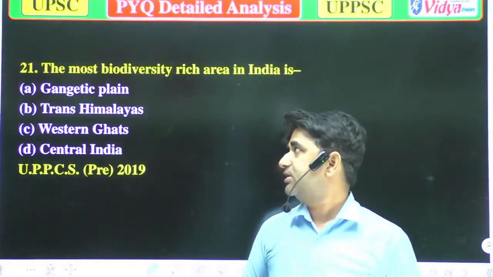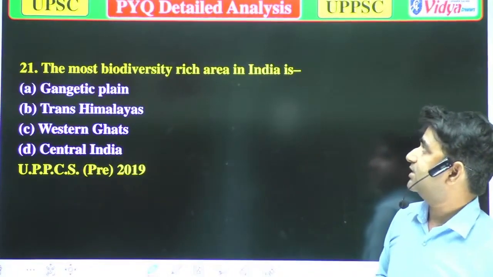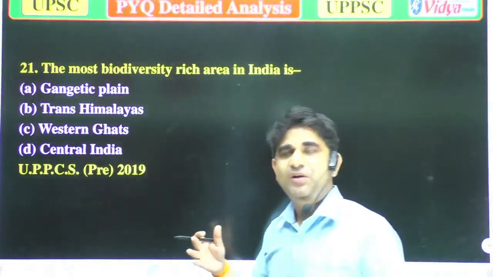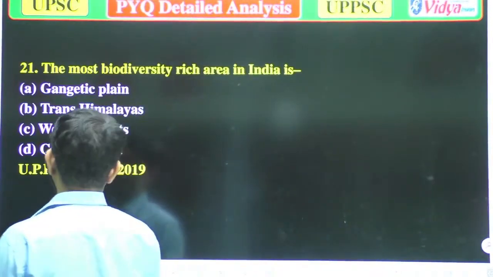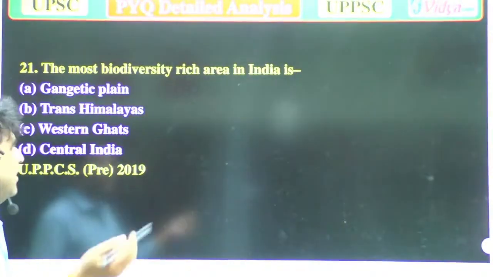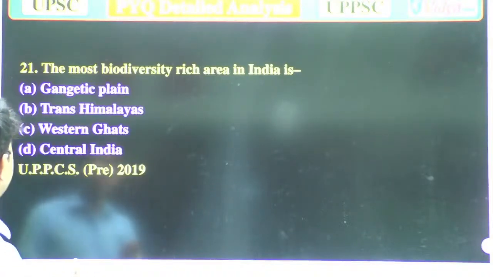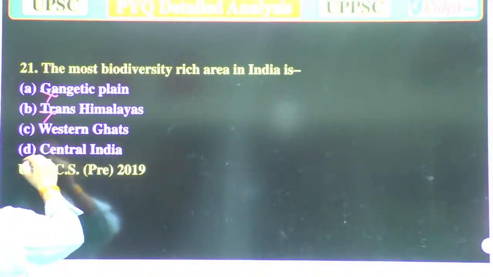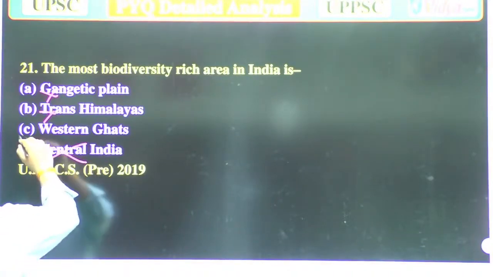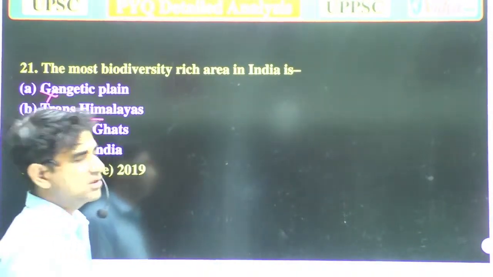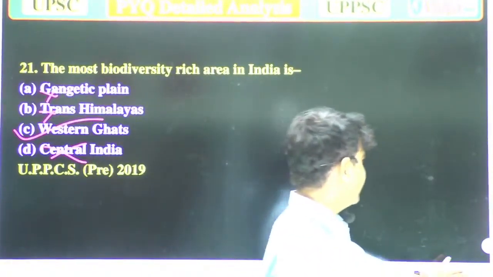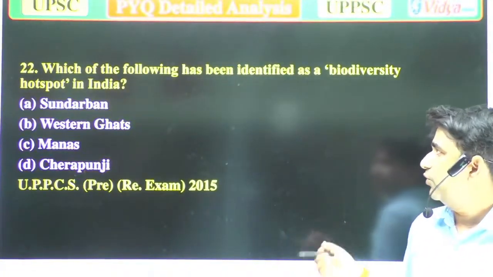Our next question is, the most biodiversity rich area in India. As we are saying, this question has been asked various times in examinations, but only the language is different. So Gangetic Plains, that is wrong. Trans Himalayas, that is also wrong. Central India is also wrong. So the correct answer is Western Ghats because in Western Ghats the most biodiverse area is found. Now we'll move to the next question.